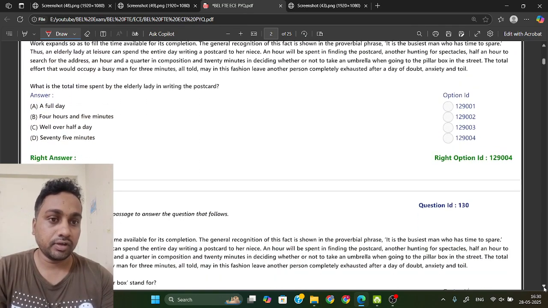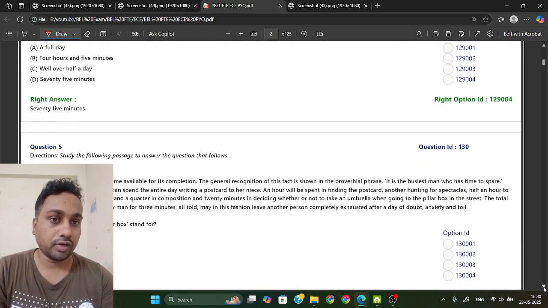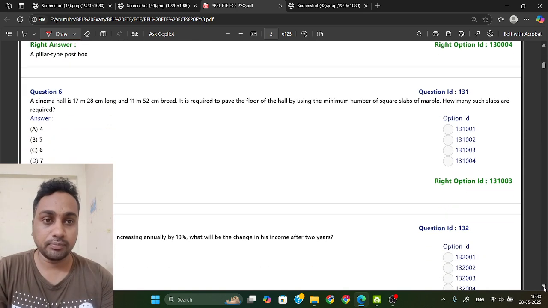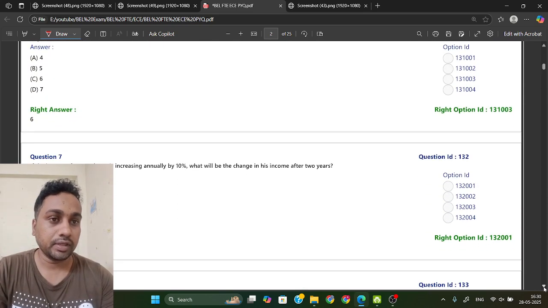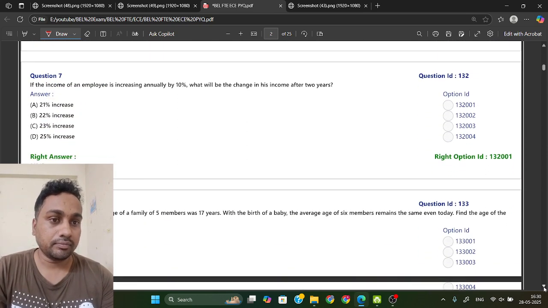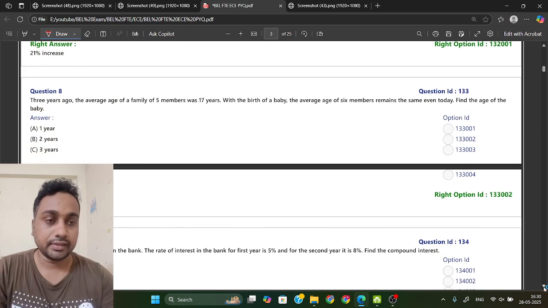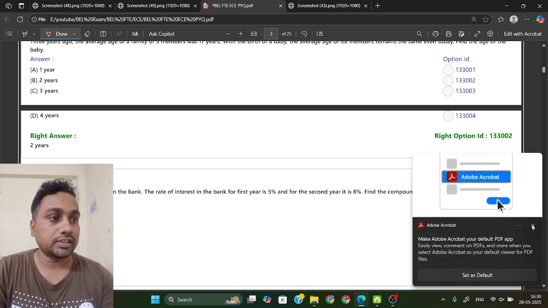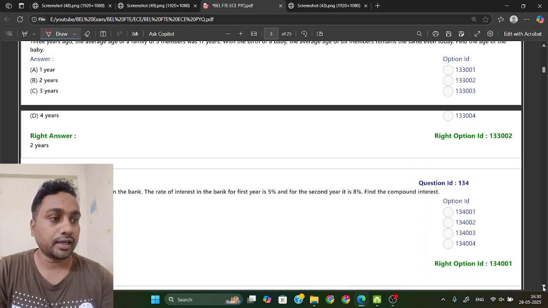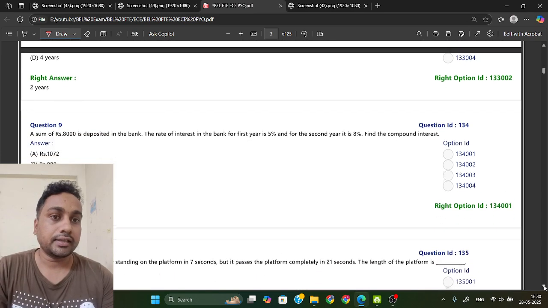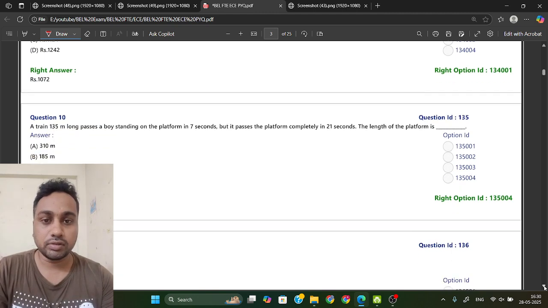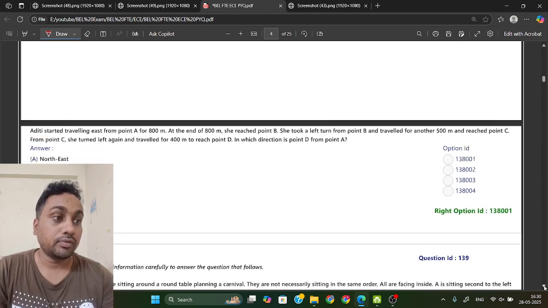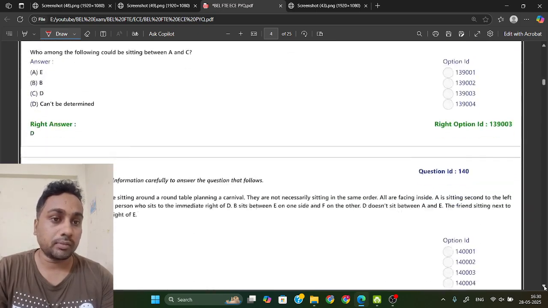That much is enough to crack non-tech. For FTE people who have the exam for deputy engineer FTE, you need to cover this section. They will ask aptitude, reasoning, GKGS, and data interpretation. Mixed questions will be there, a total of 15 questions they are going to ask for deputy engineer or FTE engineer.